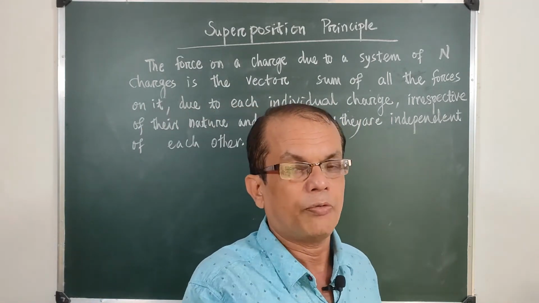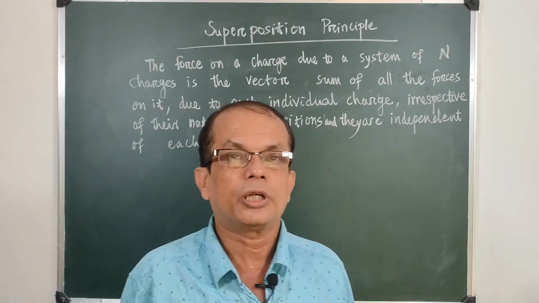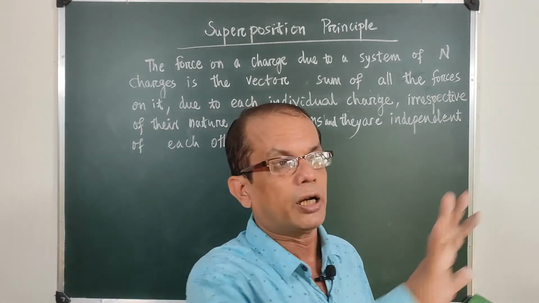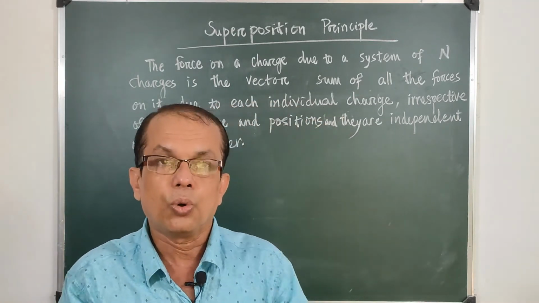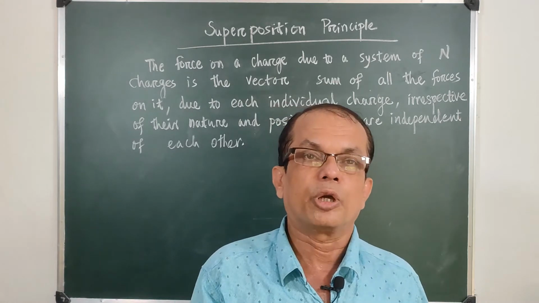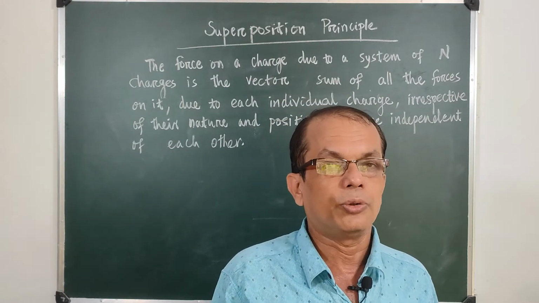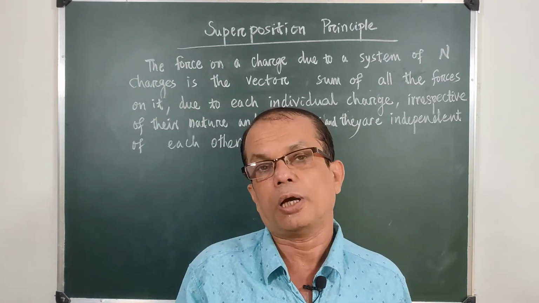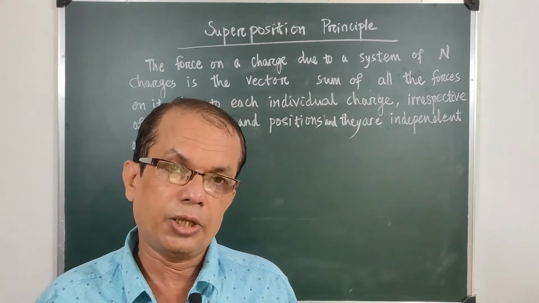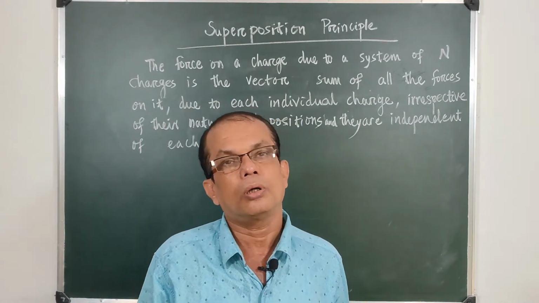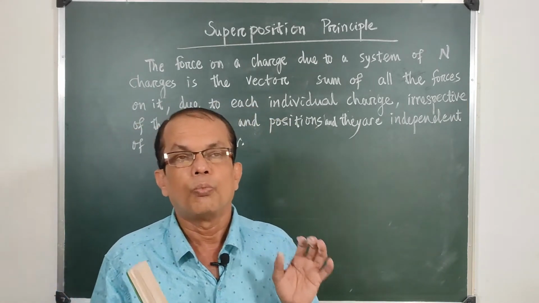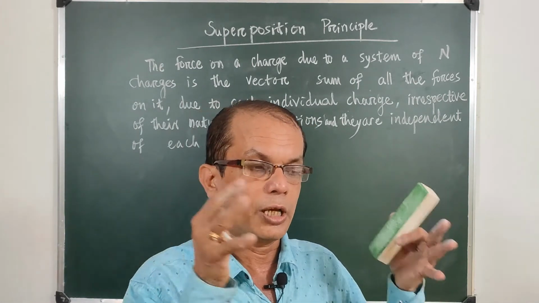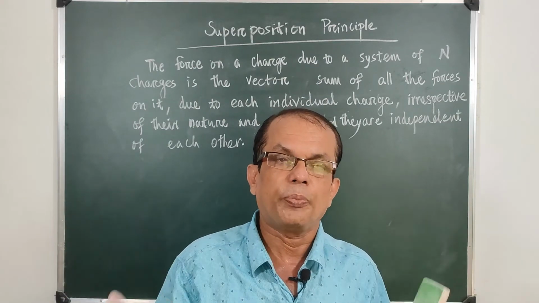One child is drawing lines and curves, another is drawing some pictures, someone is taking some clay and putting it there, and the whole wall becomes a mess, becomes dirty due to the action of all the children. The school walls and college campus also get this, and this is what we call the superposition principle. When more than one thing operates on the same blackboard, same canvas or same field, the total effect is embedded there.